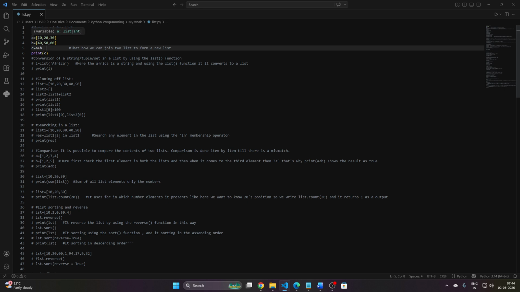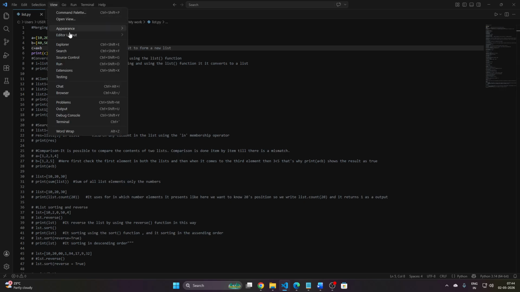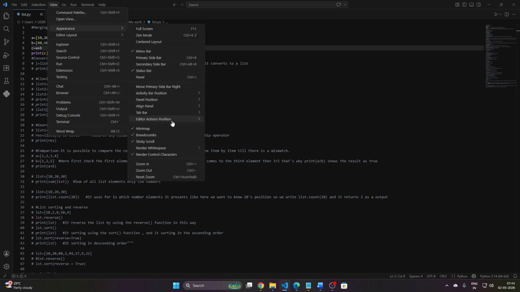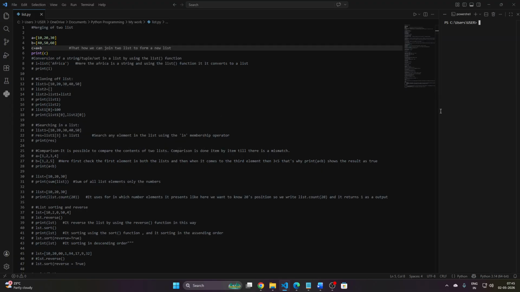A is a list which contains three elements, and B also contains three elements. That's how we can join two lists to form a new list, and then print c. Okay, let's see what the actual output is.